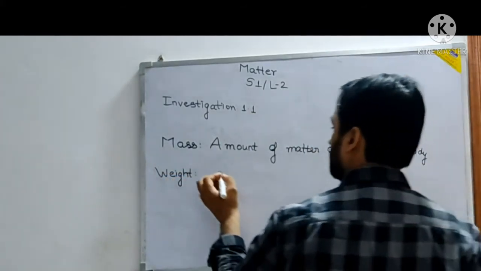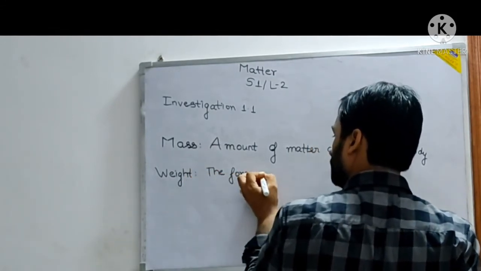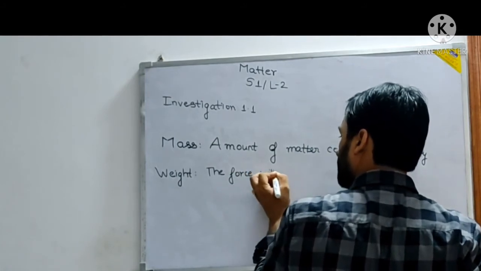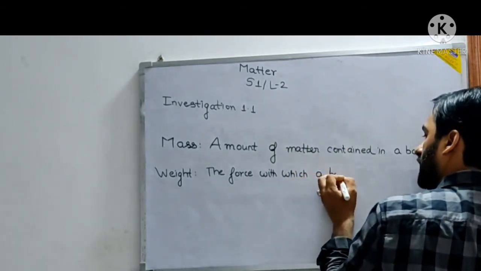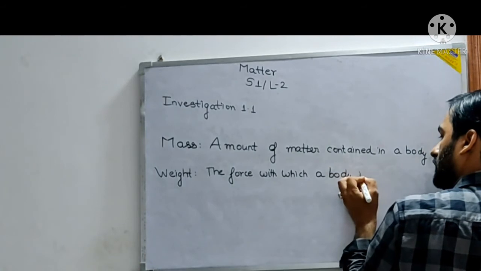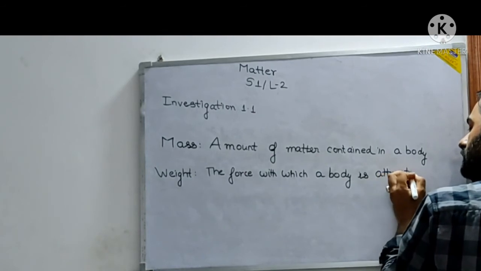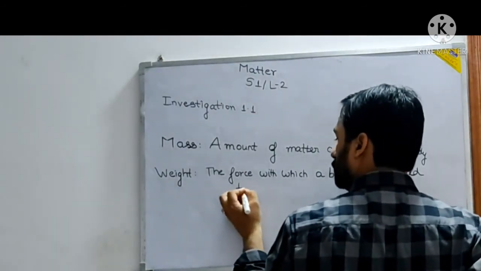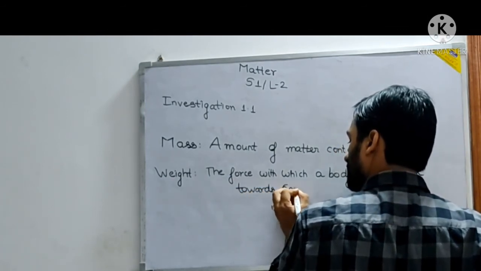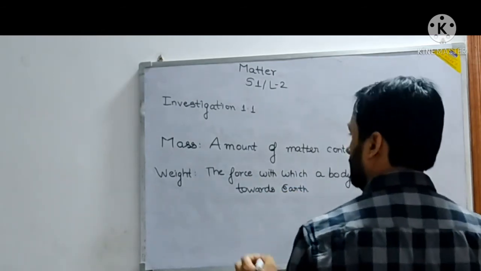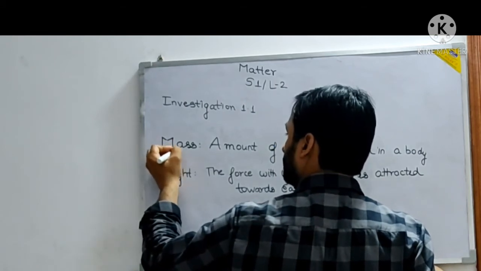Weight is the force with which a body is attracted towards earth. Weight is denoted by W, mass is denoted by small m.